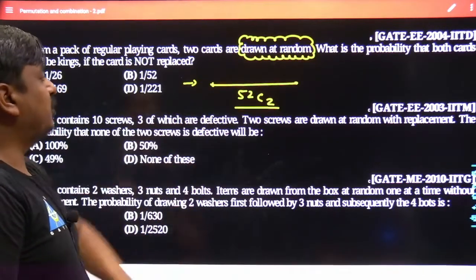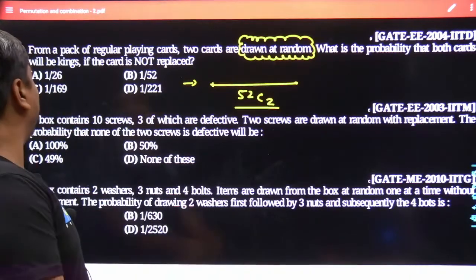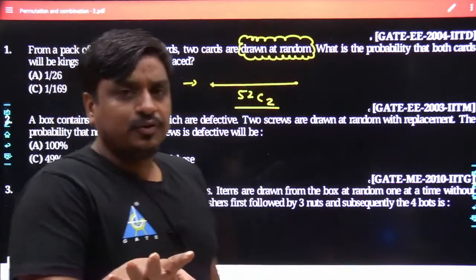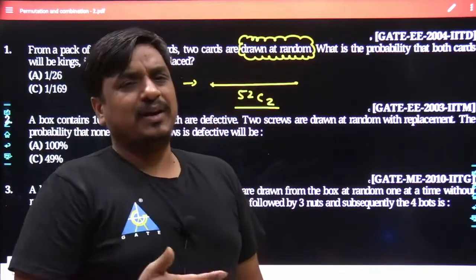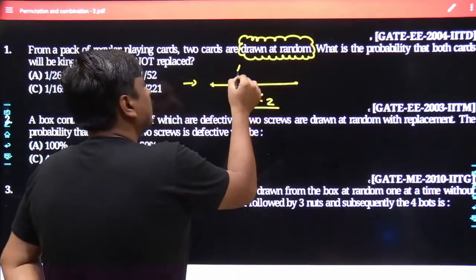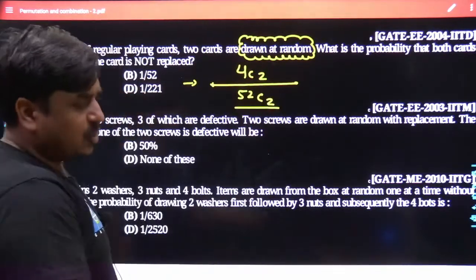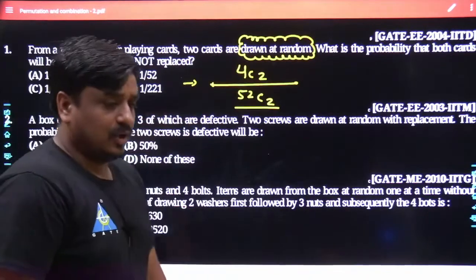So it's going to be 52 C2, and both of the cards have to come from the kings. How many kings do we have? All four different suits have one king each, either heart, spade, club, anything. So total 4 kings you have. You are interested in withdrawing 2 kings out of the 4 total kings.